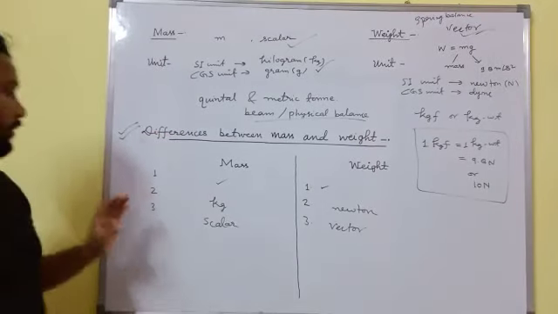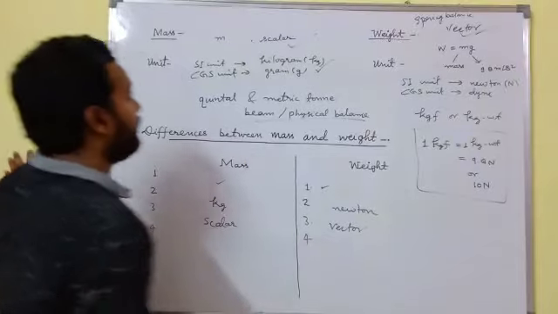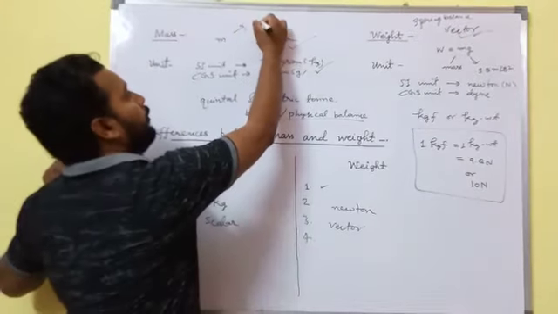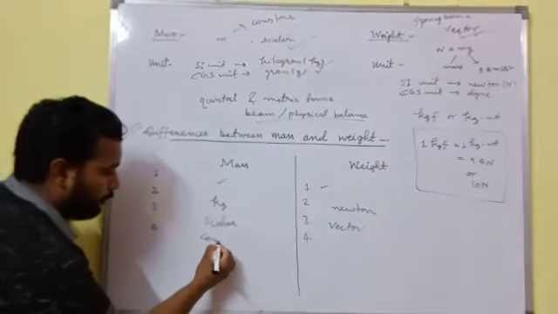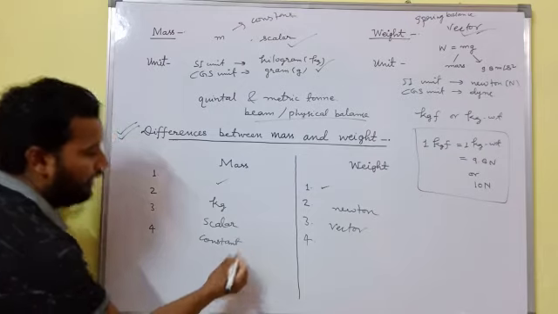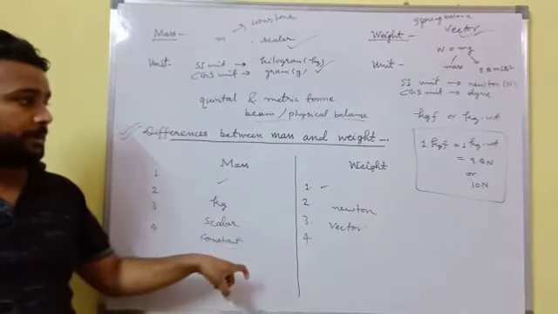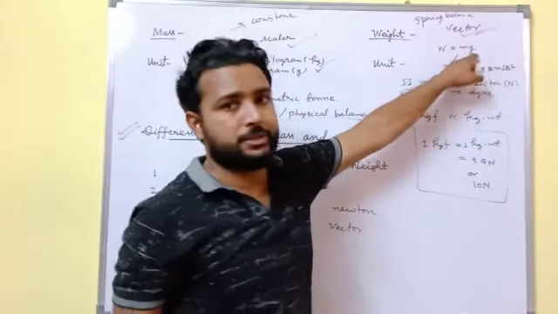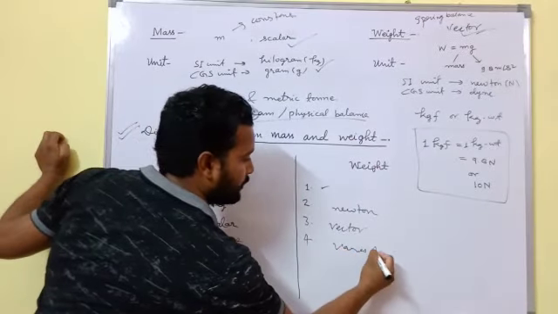Now fourth, the mass of an object is a constant quantity, but weight varies from place to place due to variation in g.